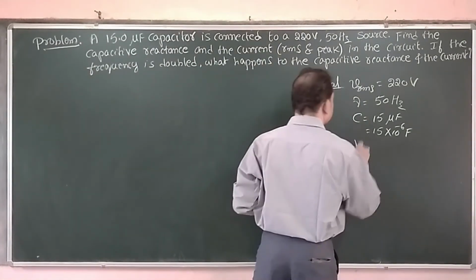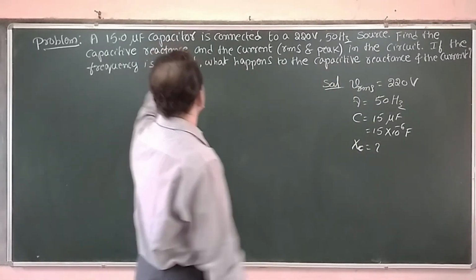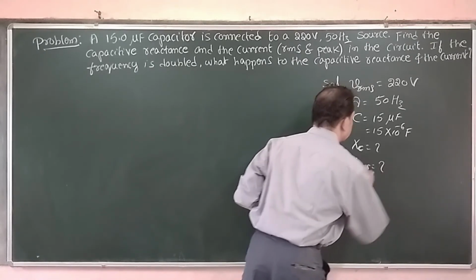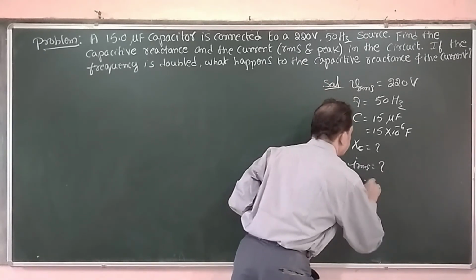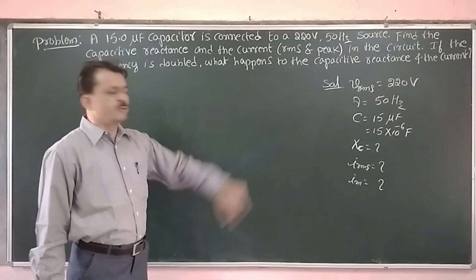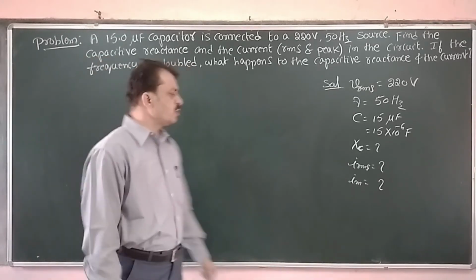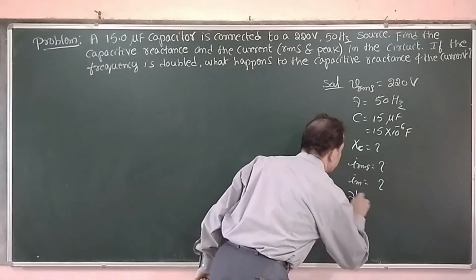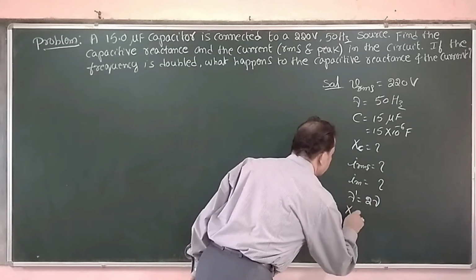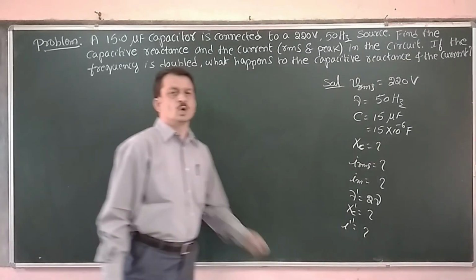Now we have to calculate capacitive reactance XC, the RMS value of current IRMS, and the peak value of current Im. Now if we double the frequency, what will happen to the capacitive reactance and the current? The new frequency, nu dash, is equal to 2 times nu. We have to calculate XC dash and I dash.